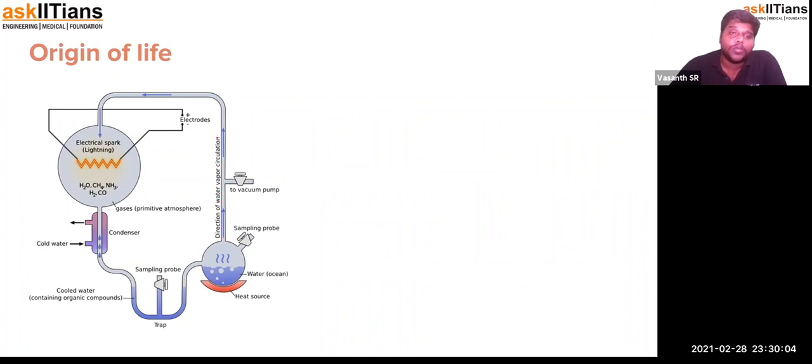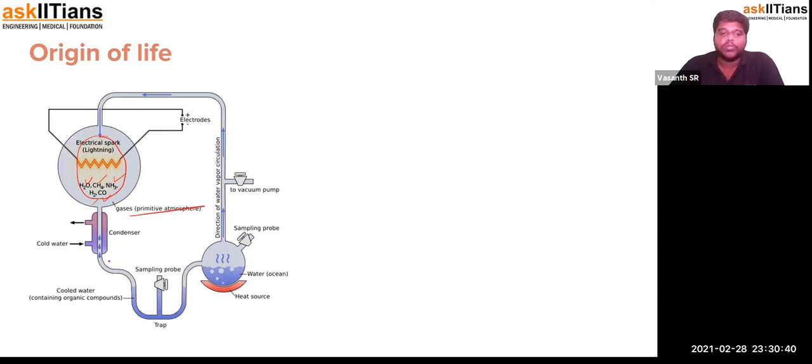When they are vaporized, they are sent into the tube. The Earth's atmosphere was full of charged particles, so when two charged clouds collide, they form electricity, which is lightning. When the lightning strikes the vapor, the chemicals present in the vapor undergo combinations, and they form different organic materials from water, methane, ammonia, hydrogen molecules, and carbon monoxide. So this maintains a primitive atmosphere.